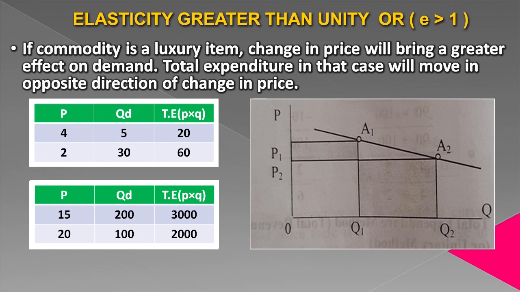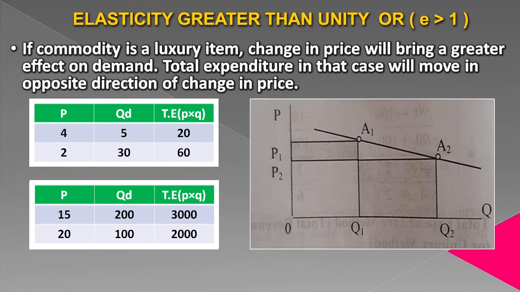In the second table, we can indicate an increase in the price. Here in the table, you can see in the first column, prices are given. In the second column, quantity demanded is given. And again, in the third column, total expenditure is given. Price is 15, quantity demanded is 200, total expenditure is 3000.